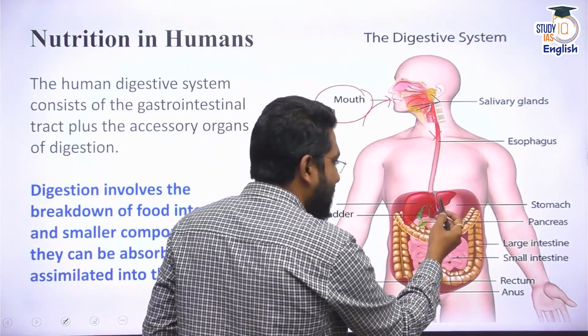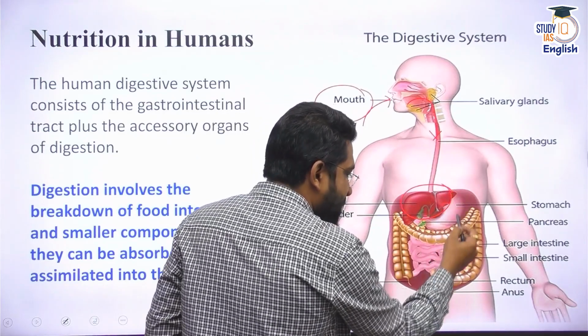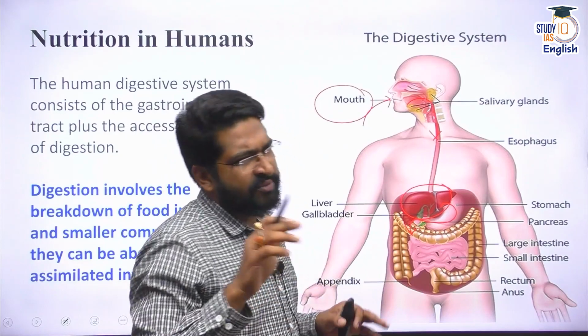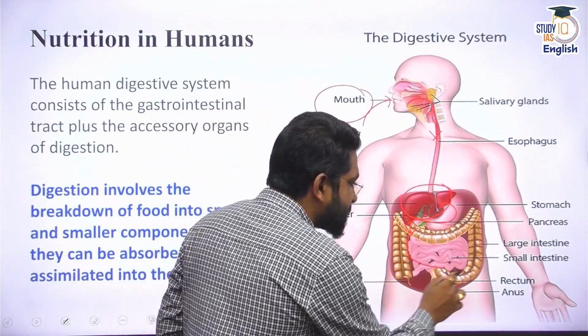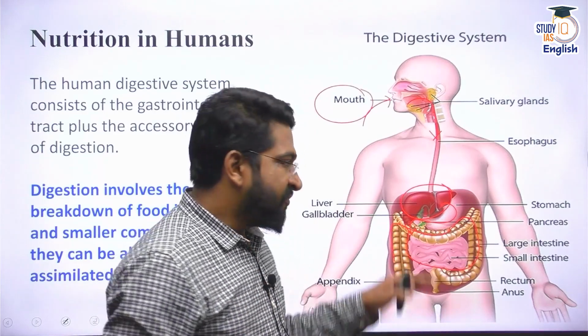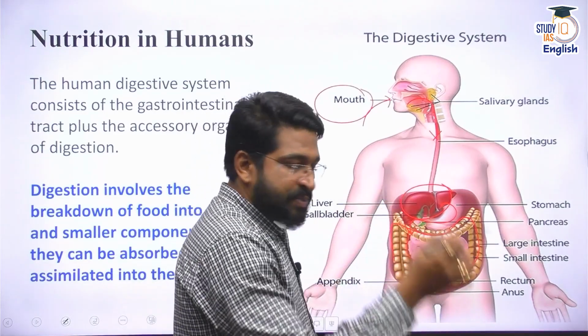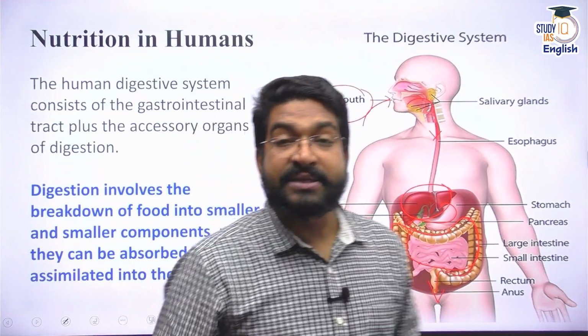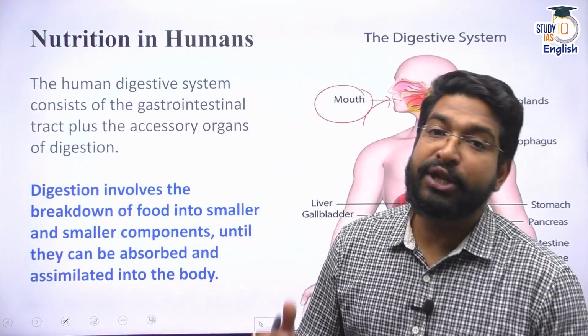From the esophagus, it enters our stomach. From the stomach, it goes into the small intestine. From the small intestine, which is about 5 to 7 meters long, it enters the large intestine. Majority of the large intestine is called colon as well. From the large intestine, the waste material is expelled out through the anus. That is the basic nutritional setup in humans.